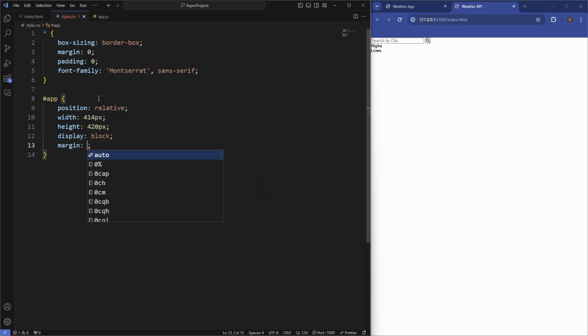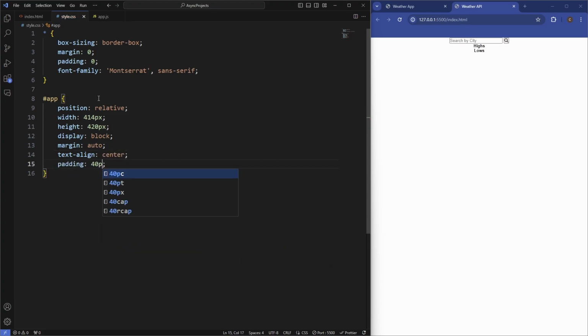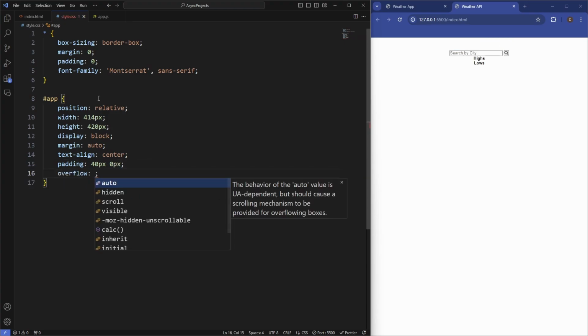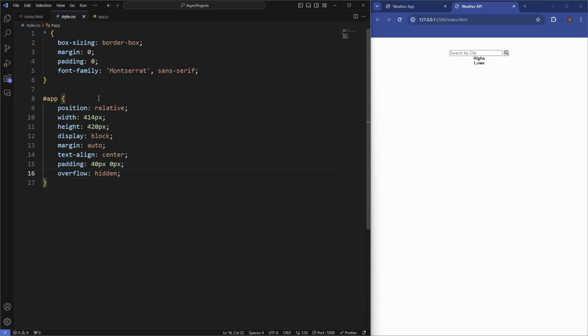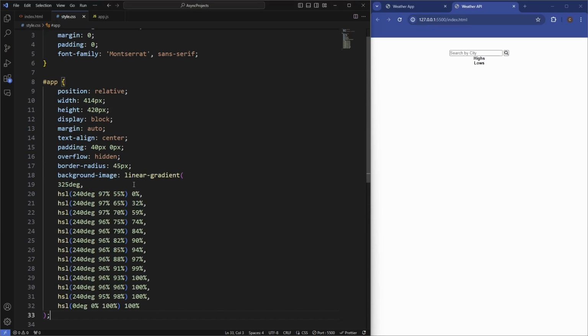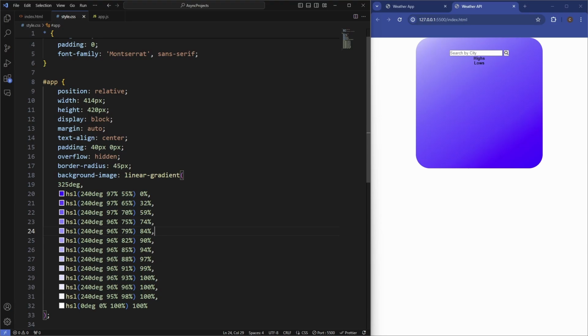margin, let's set that to auto, so it's in the middle, and we'll say text align, let's put that to the center, give it some padding on the top and bottom, overflow, just set that to hidden, and then let's give this a border radius of about, let's say about 45 pixels. And then the background image for this is going to be a linear gradient. So I'm just going to copy and paste it in here because I'm not going to write it all out because there's quite a few values. So there's our app there, so it's going to contain everything.